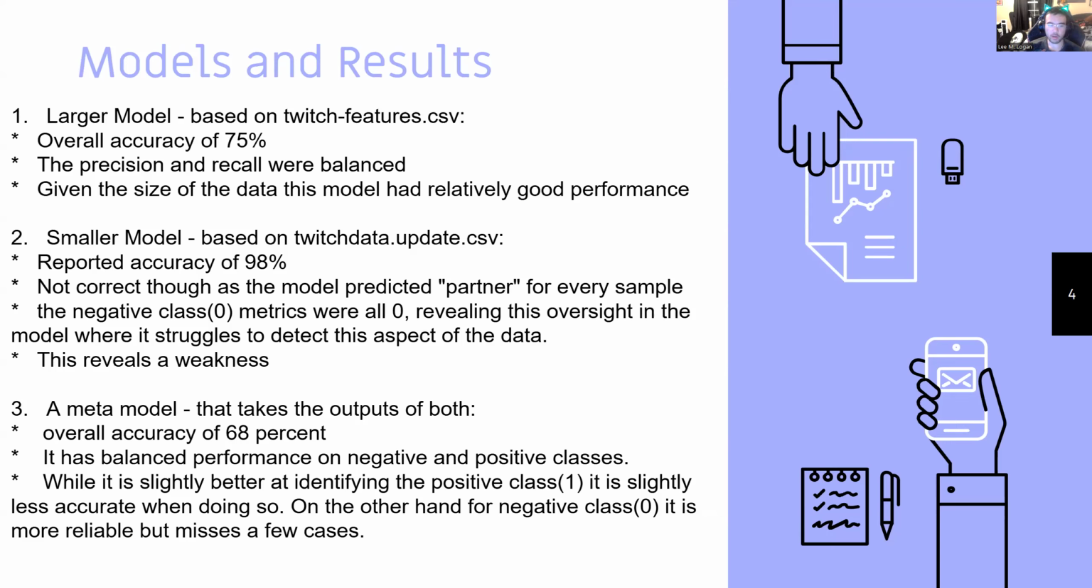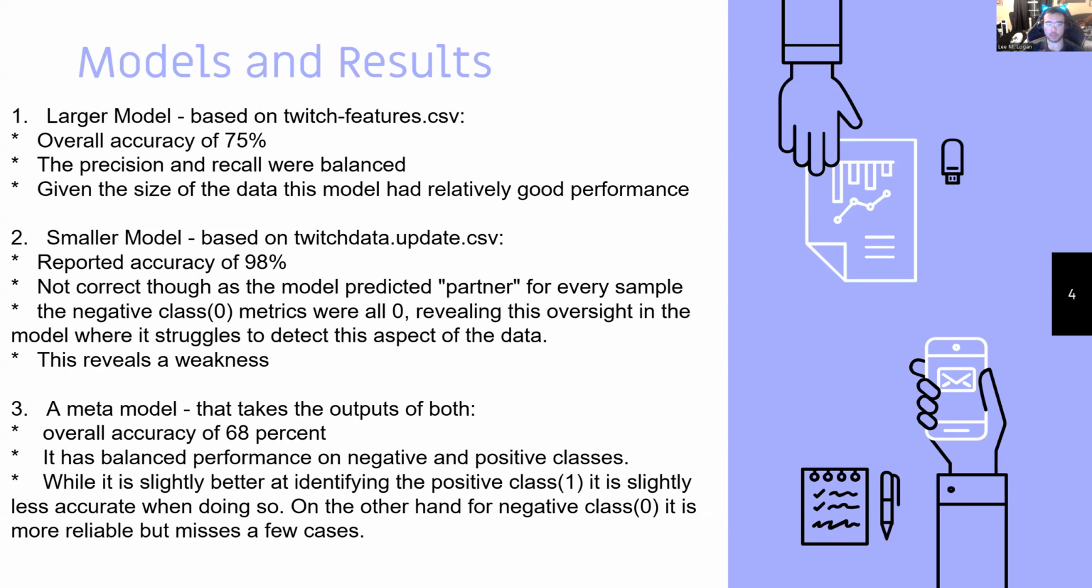And while it is slightly better at identifying the positive class, aka partner or 1, it is slightly less accurate when doing so. On the other hand, for negative classes of 0, it is more reliable and misses a few cases. Here we can see the actual classification reports that were output by the code.